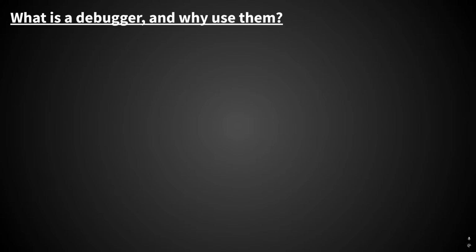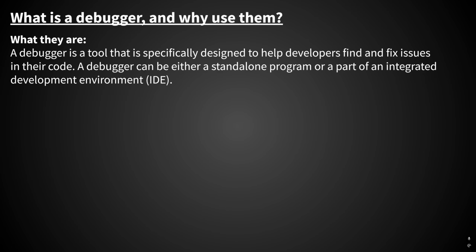What is a debugger and why should we use them? My definition of a debugger is simply this. A debugger is a tool that is specifically designed to help developers find and fix issues in their code. A debugger can be either a standalone program or part of an integrated development environment, which is known as an IDE. For all of us working on Unreal Engine C++, we'll primarily be using an integrated debugger that comes bundled with Rider or Visual Studio.